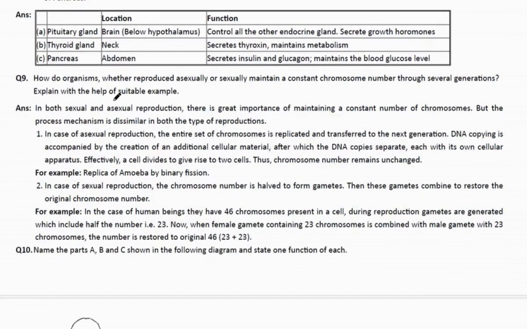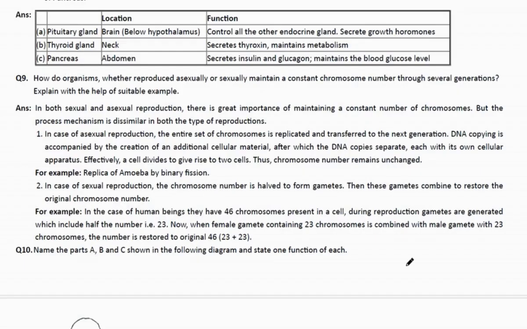Moving to the next question. How do organisms, whether they reproduce sexually or asexually, maintain the constant chromosome number? In asexual reproduction, the chromosomes are replicated, so all the chromosomes are passed on easily. In sexual reproduction, half the chromosomes come from the male and half from the female, so the original number remains the same.